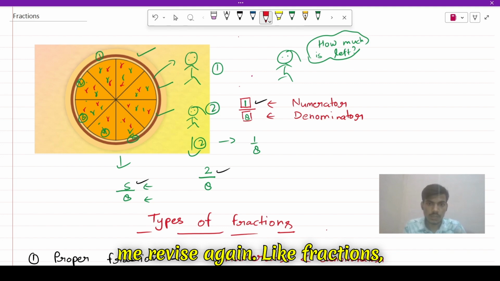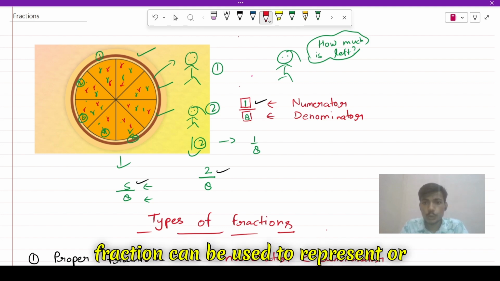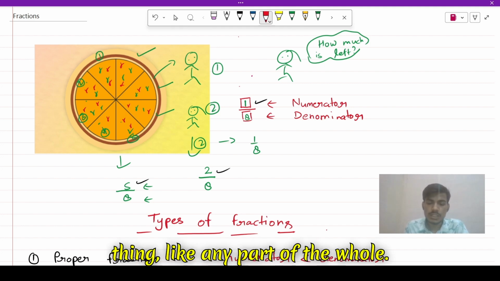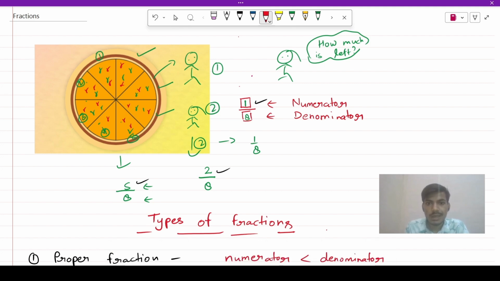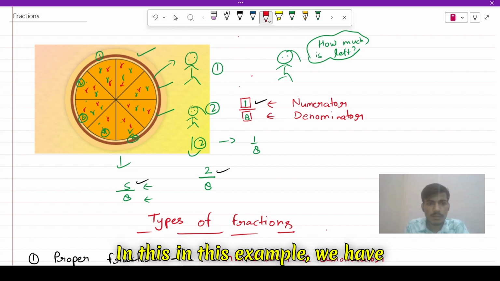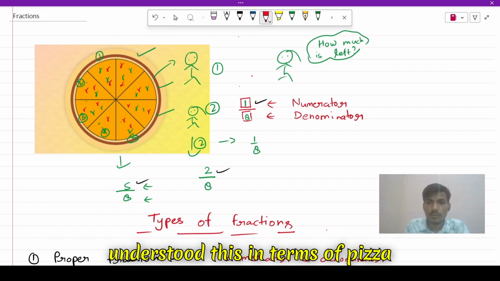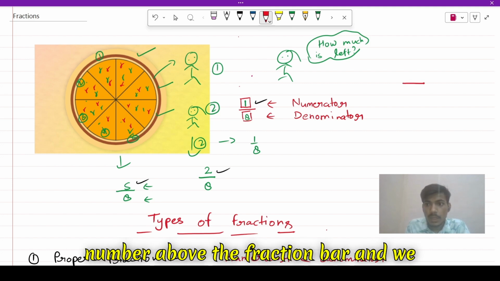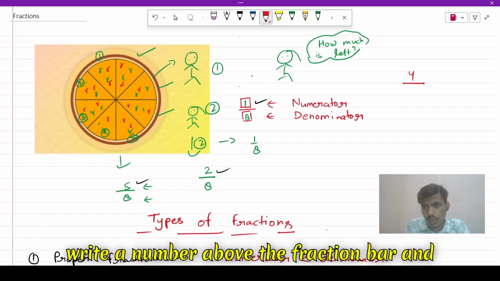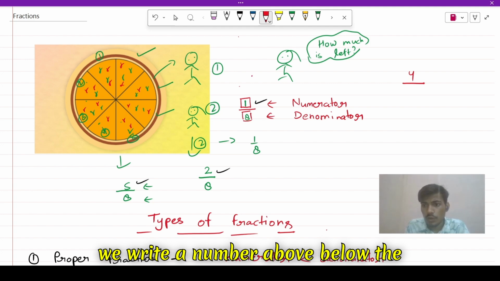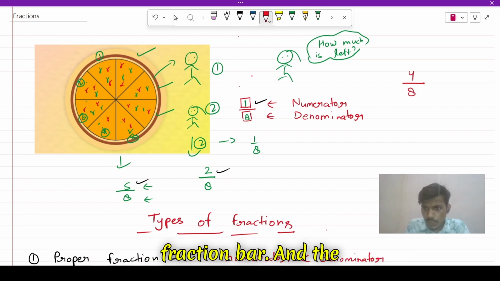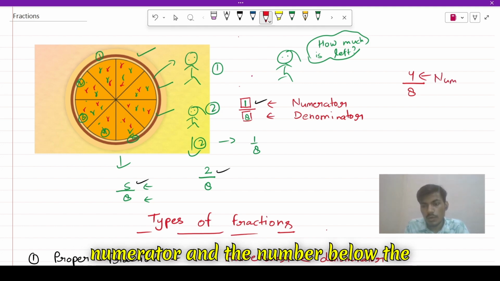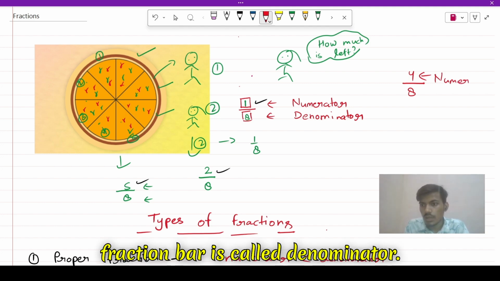Let me revise again. Fraction can be used to represent or tell any part of the whole. In this example, we have understood this in terms of pizza. We write a fraction bar and we write a number above the fraction bar and we write a number below the fraction bar. The number above the fraction bar is called the numerator and the number below the fraction bar is called the denominator.